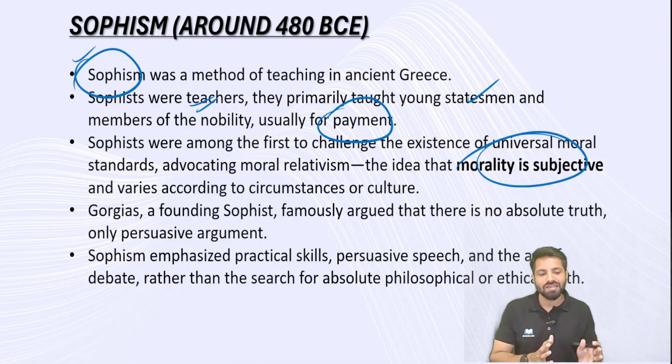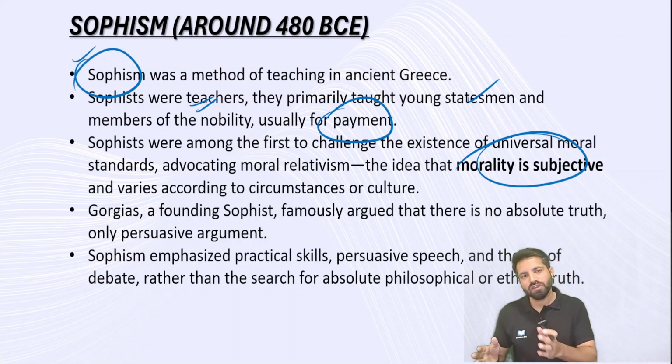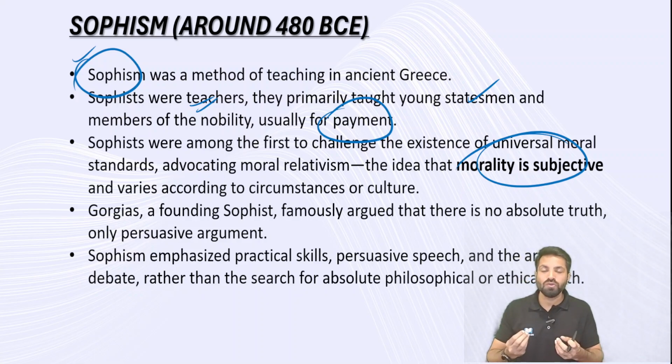So morality is subjective. Till now, if you look at it, there are certain virtues. If you look at the Greek philosophies, certain virtues are there. And even if you look at Confucius, truth, goodness, humanity, all these things, they talked about it. Till now, everybody is talking about universal values. There are certain values everybody has to follow. These kinds of teachings we have seen so far.